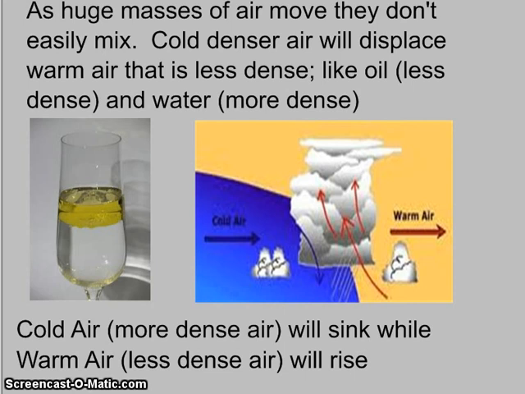So cold air is more dense, so it will always sink. And this is why we always find cold air masses below. And warm air masses, well, they're less dense, so they will always rise. So whenever you have two fronts meeting each other, the cold air will always slip underneath, while the warm air will rise up above. The two air masses will not mix. It's kind of like oil and water. It doesn't matter how much you try to mix the oil and water together, the oil will rise to the top and the water will be below.